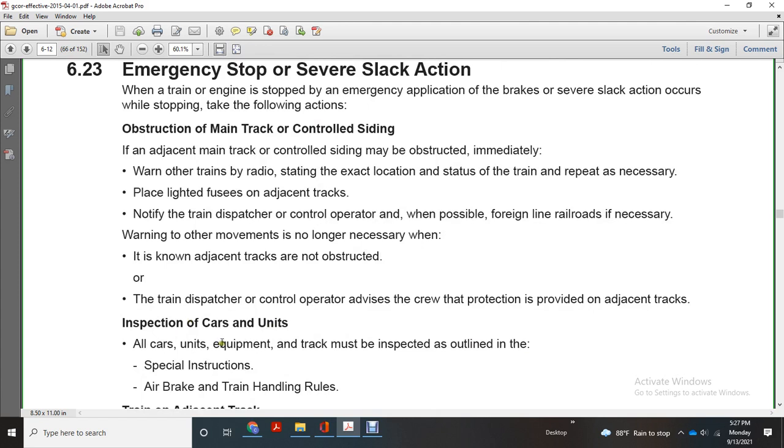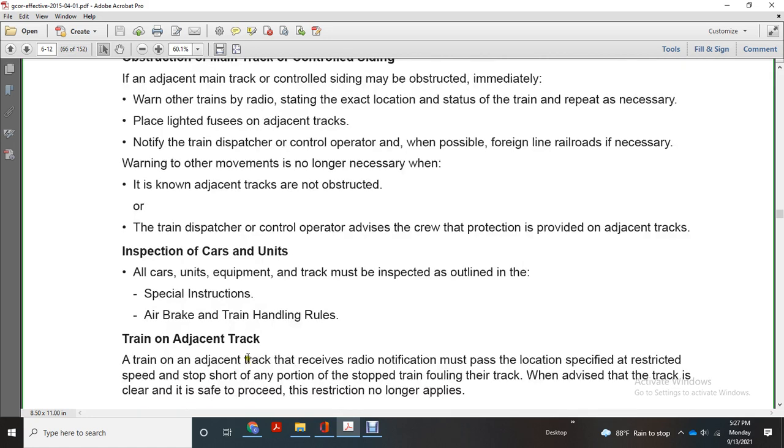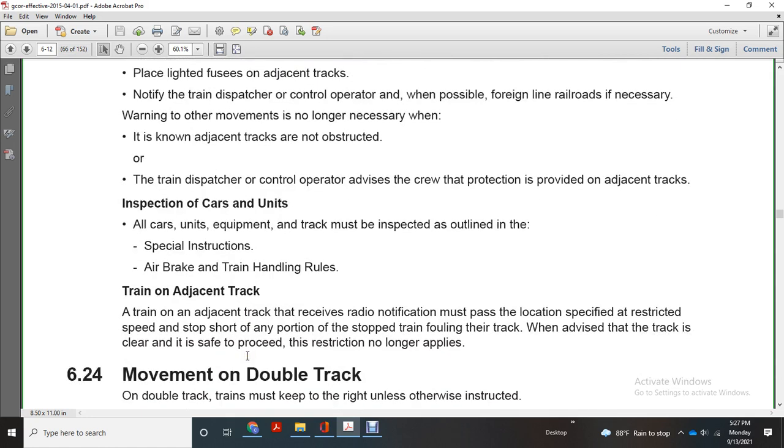Inspection of the cars and units. All cars, units, and equipment of the train must be inspected as outlined in special instruction, air brake, and train handling rules. Train on adjacent track. A train on an adjacent track that receives the radio notification must pass the location at the specified restricted speed, and stop short of the obstructed portion, until the track is clear or it is safe to proceed and the restriction no longer applies.